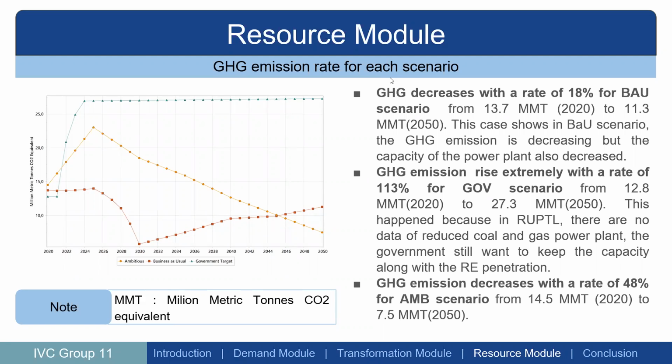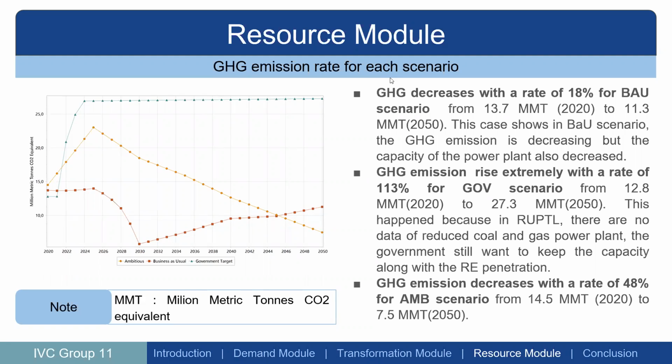The emission is decreasing, but we also know the capacity is not the same as the government scenario and also the ambitious scenario. That's why, because we see the capacity is lower because they put in renewable energy, but as far as we know there's no other energy to compare with the coal power plant.